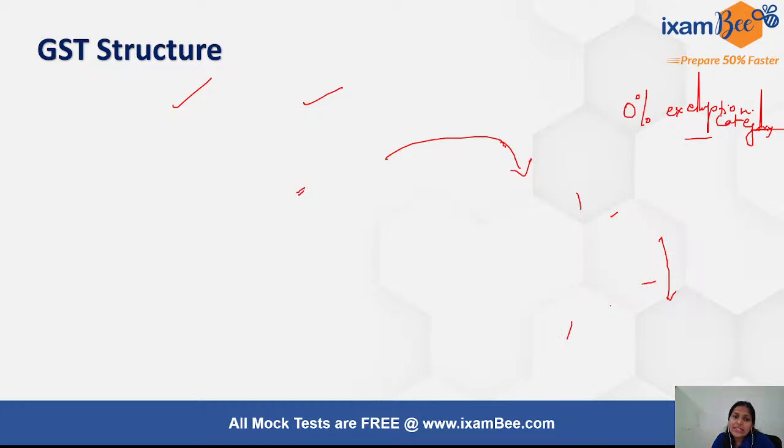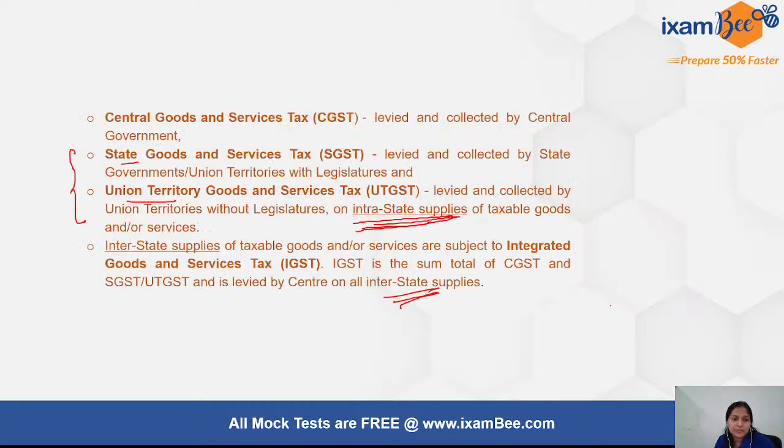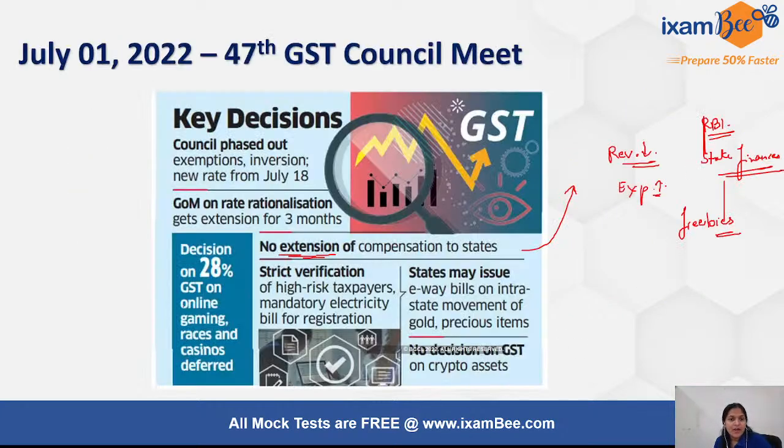So in this news I am talking about the group of ministers that had been formed by the GST Council for rate rationalization. For almost a year now, there have been talks and discussions about these 4 tax slabs being rationalized, that we reduce the 4 tax slabs and start moving towards, if not a single tax rate, then at least not 4.